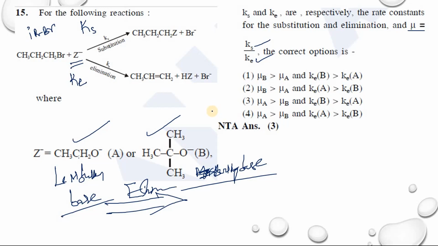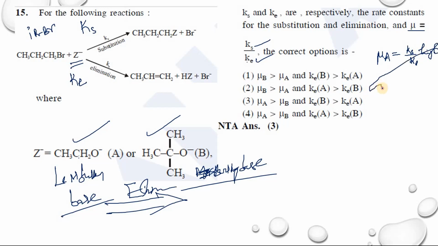So which one should be more? Suppose you take mu B, Ks by Ke. If you take mu A, in presence of ethoxide, the substitution rate should be more. So Ks is more, Ke is less. So the ratio Ks by Ke is high.